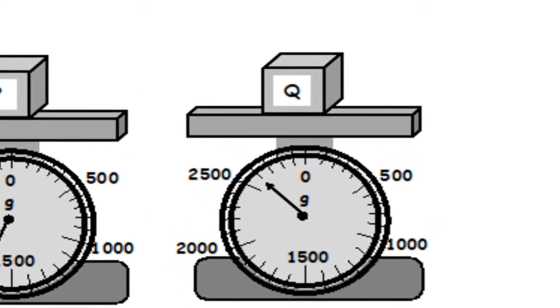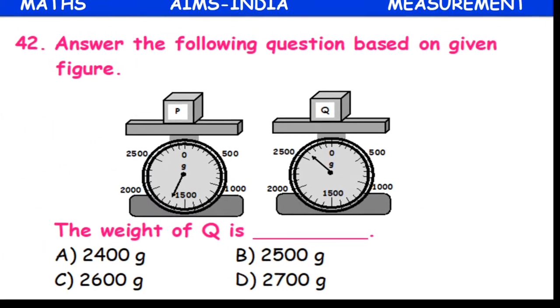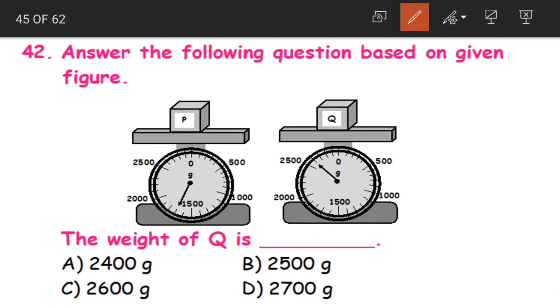Wait a minute children. Okay. So here this is 2000 grams, right? So count the number of lines. 1, 2, 3, 4. How many lines are there? 1, 2, 3, 4. Then we have 2500 grams. That means every line is equal to 100 grams.